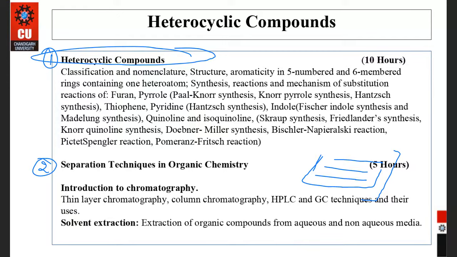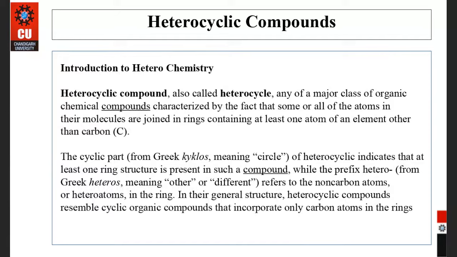So starting with the heterocyclic compounds. See, what are heterocyclic compounds? A heterocyclic compound, also called a heterocycle, is a major class of organic chemical compounds characterized by some or all of the atoms in their molecule being joined in rings containing at least one atom of any element other than carbon.